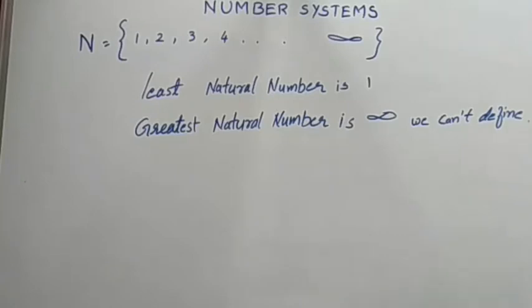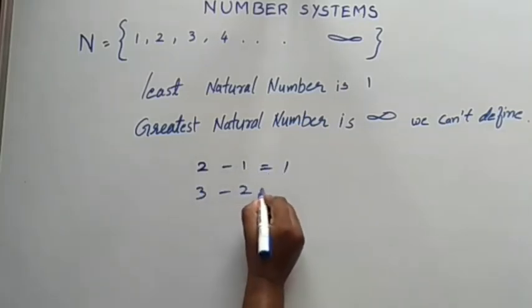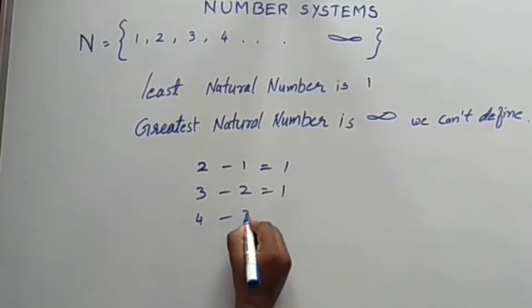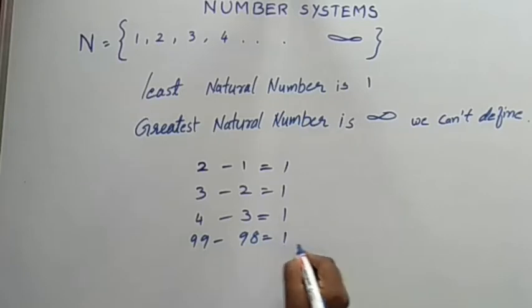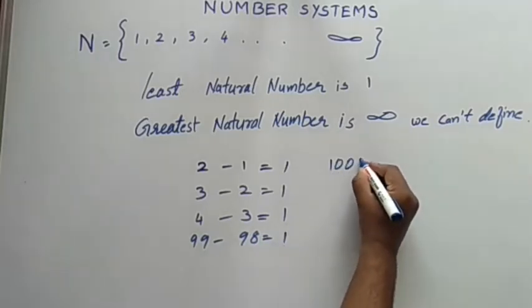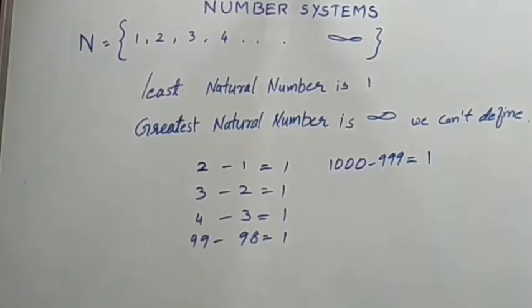One more thing you can observe here is that the difference between two consecutive natural numbers is 1. Once we can check it. See here, 2 minus 1 is 1, 3 minus 2 is 1, 4 minus 3 is 1, 99 minus 98 is 1, 1000 minus 999 is 1. This means the difference between two consecutive natural numbers is 1.